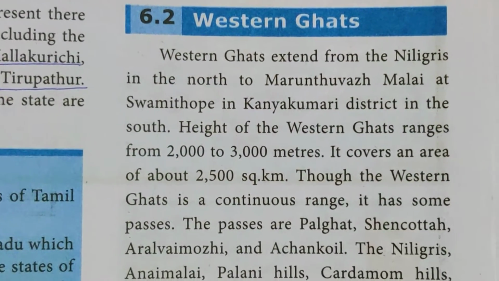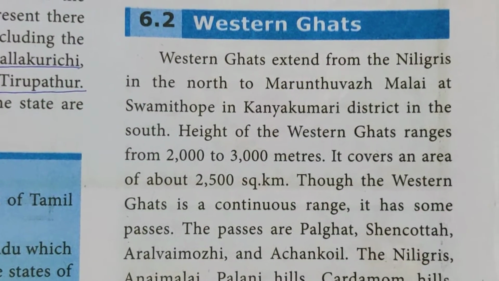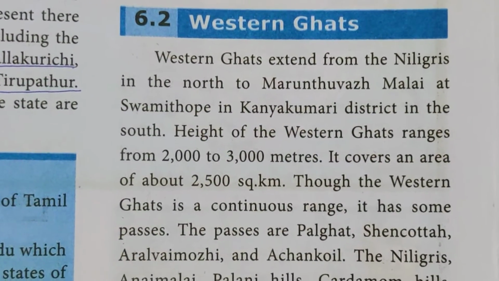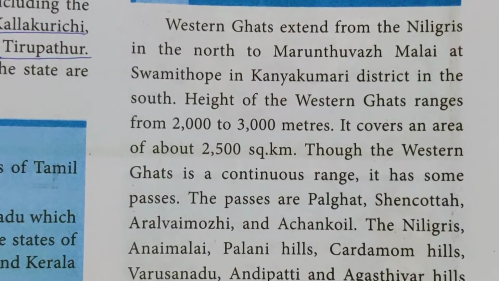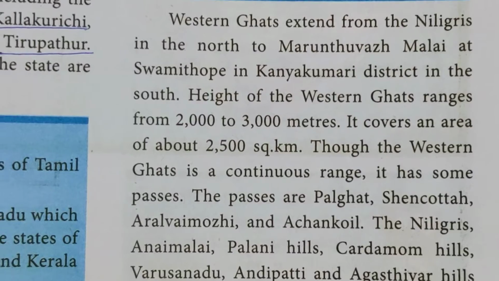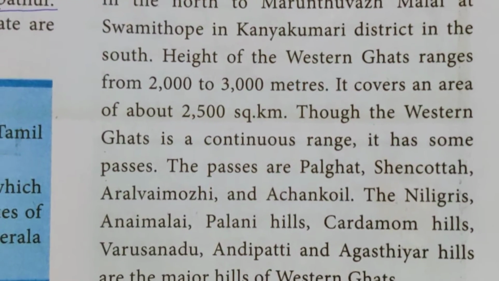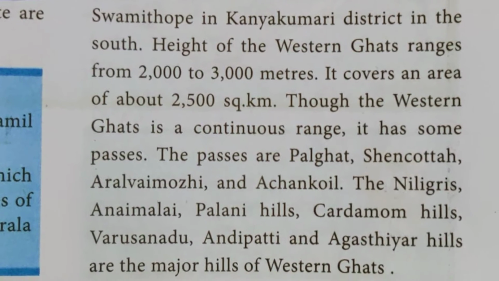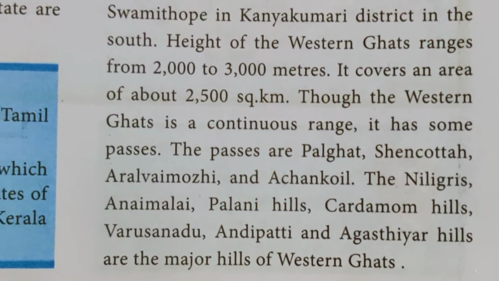Western Ghats extend from the Nilgiris in the north to Maruthuvar Malai at Swamithoppu in Kanyakumari district in the south. Height of the Western Ghats ranges from 2000 to 3000 meters. It covers an area of about 2500 square kilometers. Though the Western Ghats is a continuous range, it has some passes.